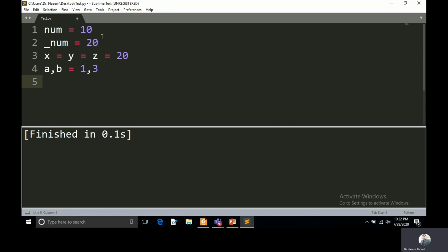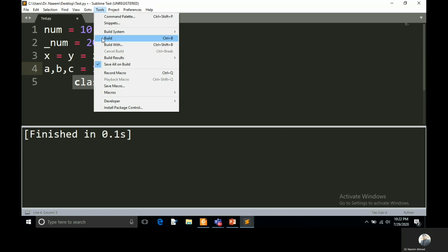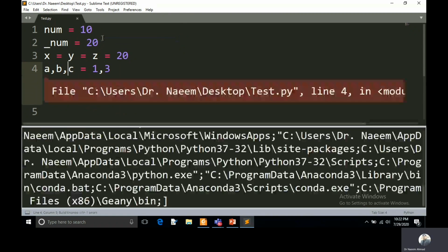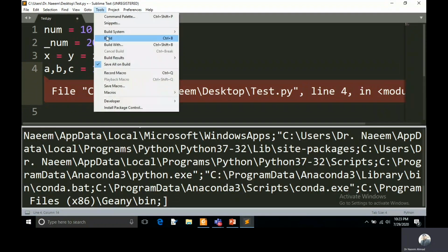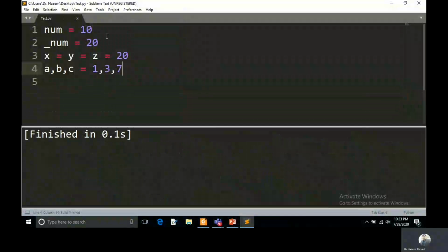If you add one more variable here, C, and you are keeping only 2 values after this assignment, it will show the error, because the number of variables before the assignment and the number of values after the assignment must be the same. If you keep 7 here and execute, it will not show any error. So this is about identifier and variable declaration. Let's continue our discussion